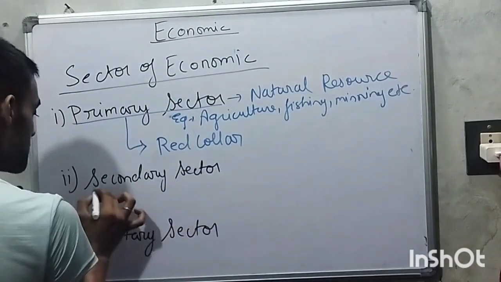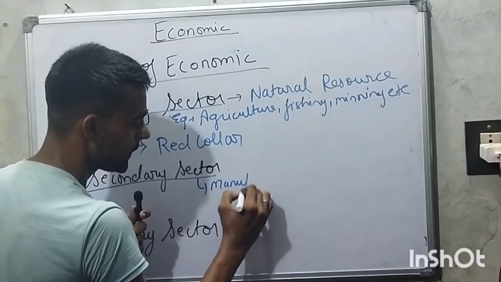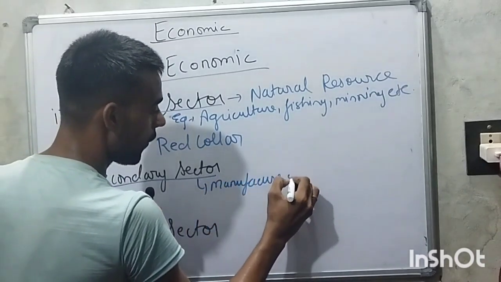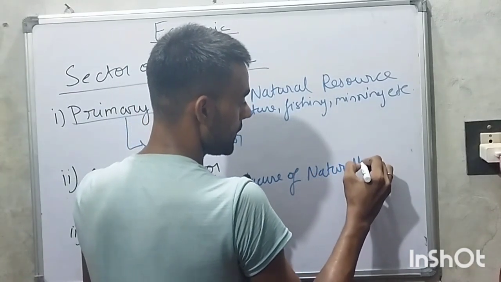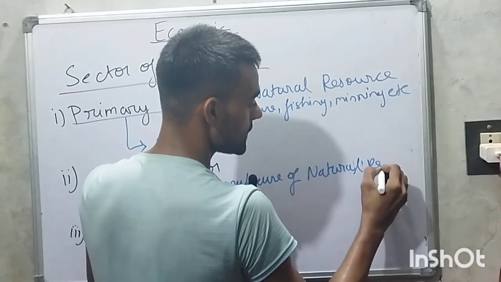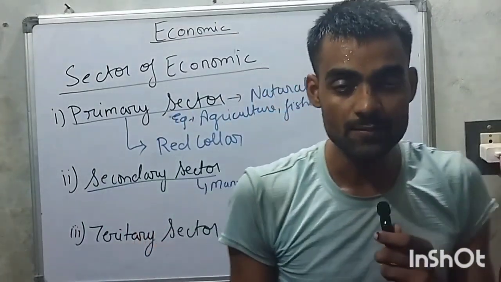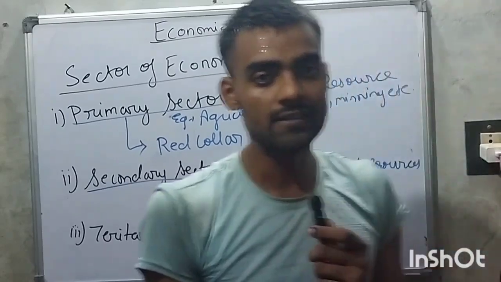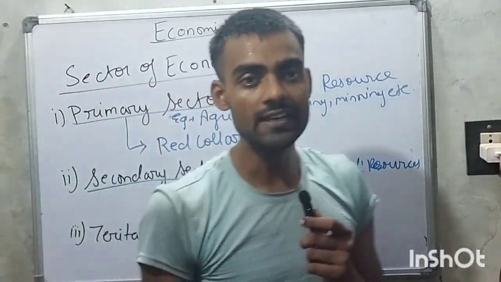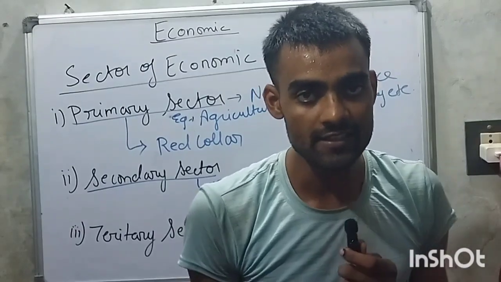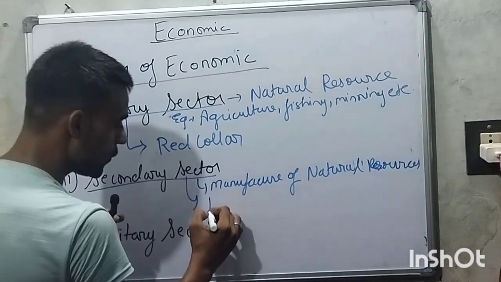And the secondary sector is the manufacture of natural resources. Natural resources are manufactured under the secondary sector, which is also known as the industrial sector, and it is known as blue collar.